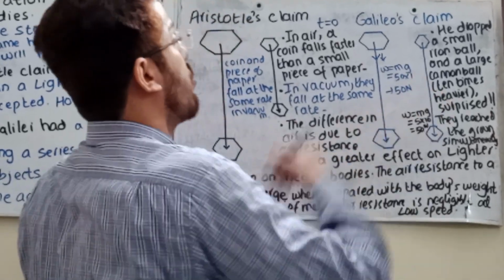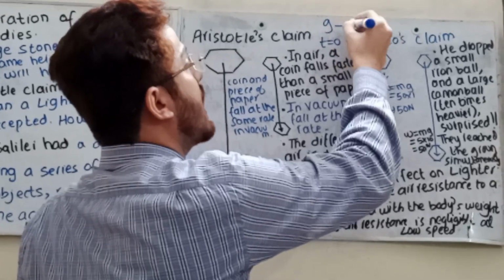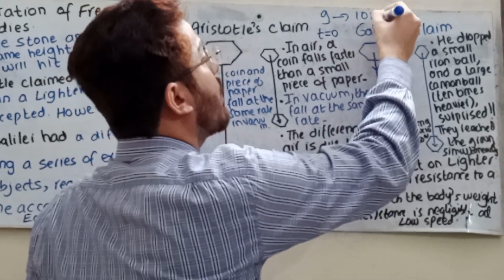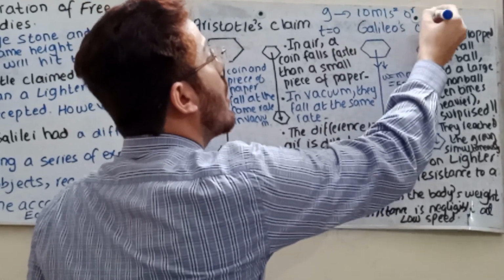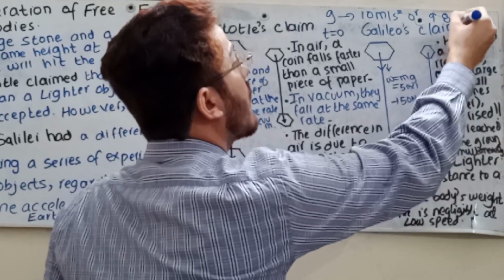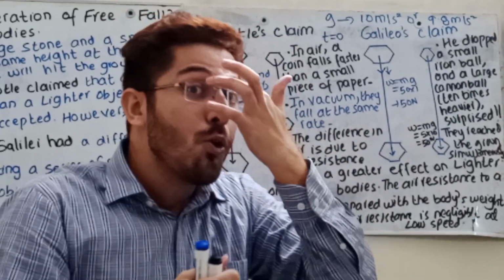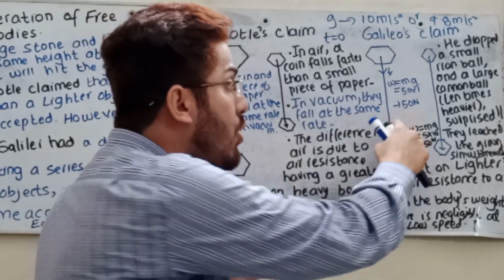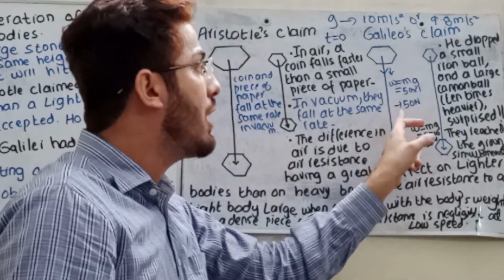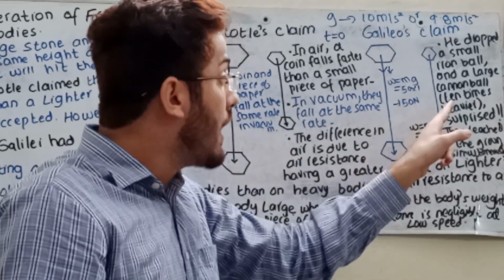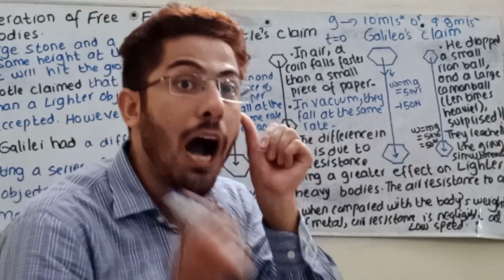It can be 10 meters per second squared or 9.8 meters per second squared. Galileo predicted that both the heavy cannonball and the small coin fall at the same rate. How do we know?